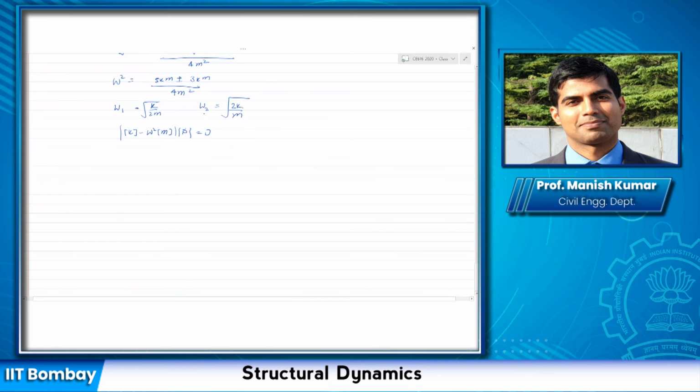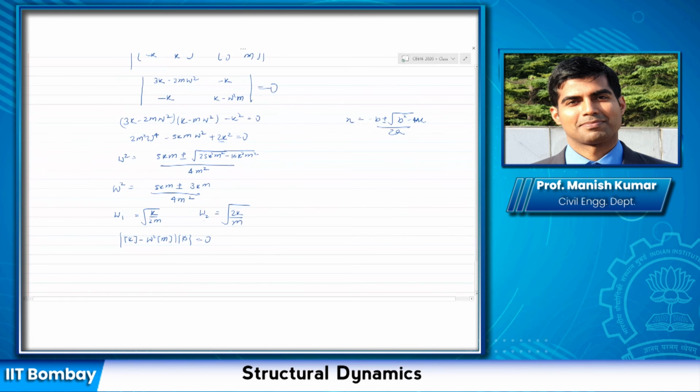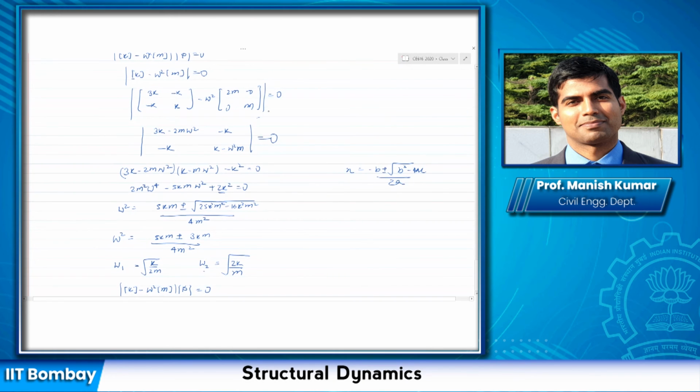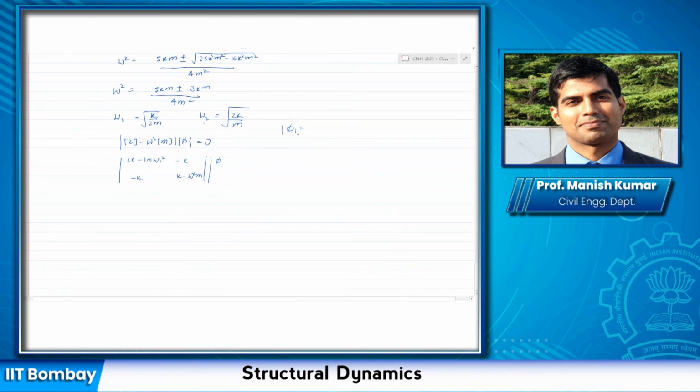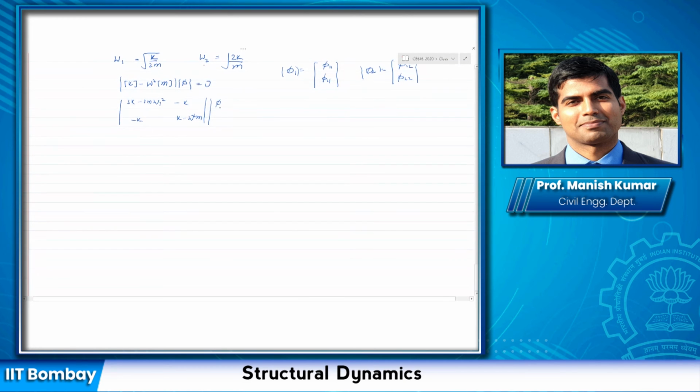I can just substitute in this equation itself, which I can write as 3k minus 2m omega n square, minus k, then minus k, k minus omega square m, times phi 1 1, phi 2 1 for mode 1, the modal coordinates at 1 and at 2, and phi 1 2, phi 2 2 for mode 2. So the second subscript is always the mode, if you get confused.